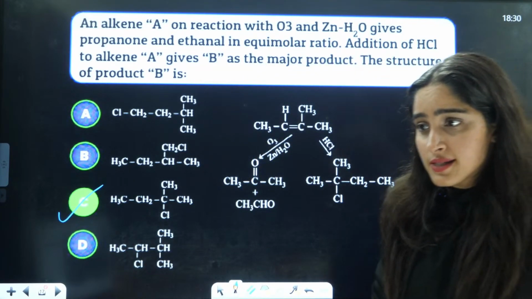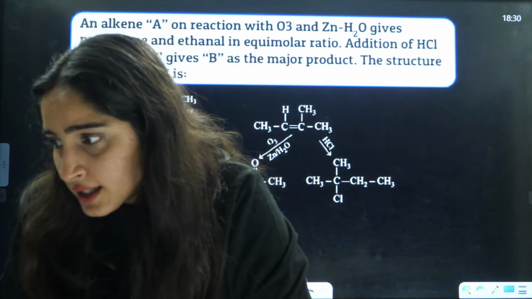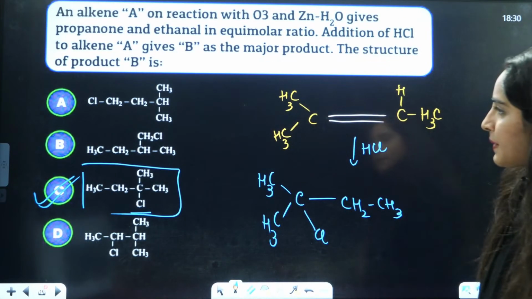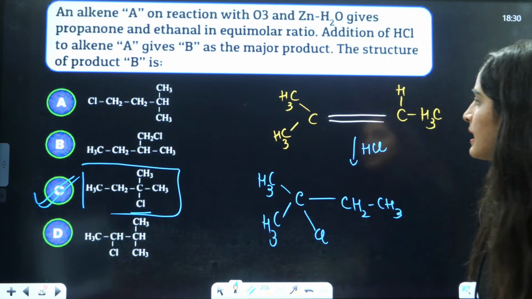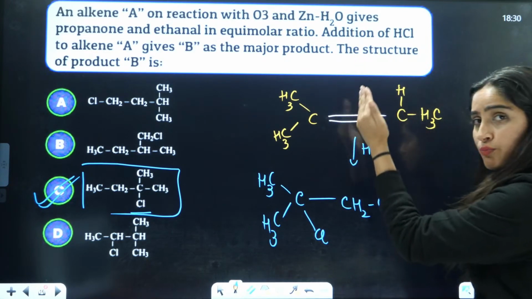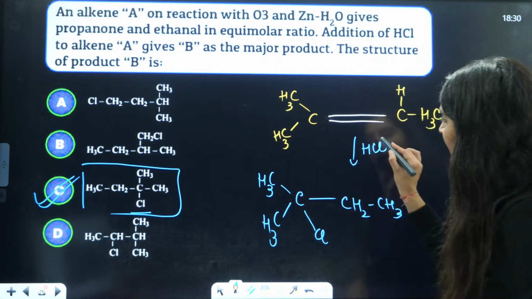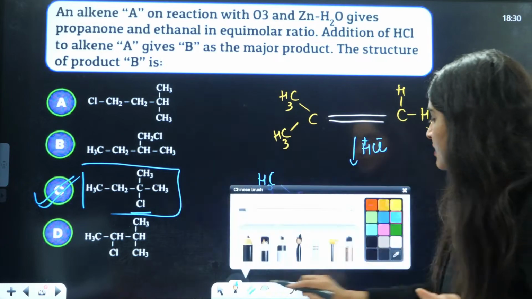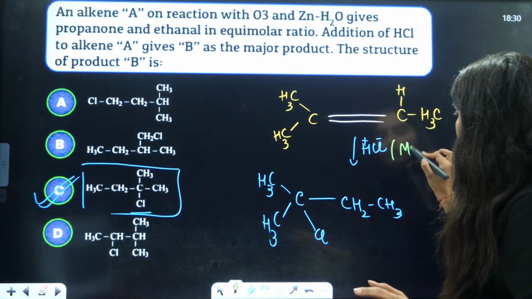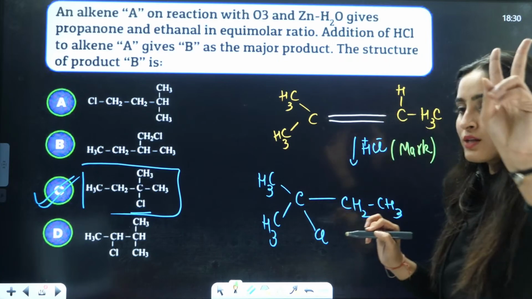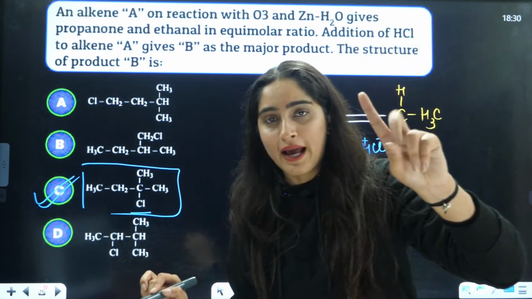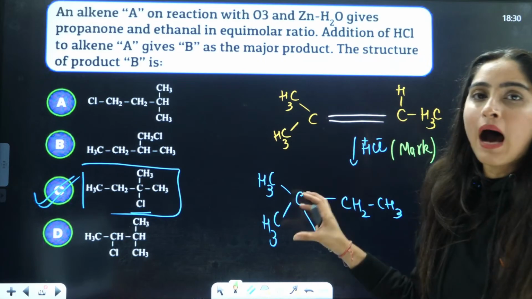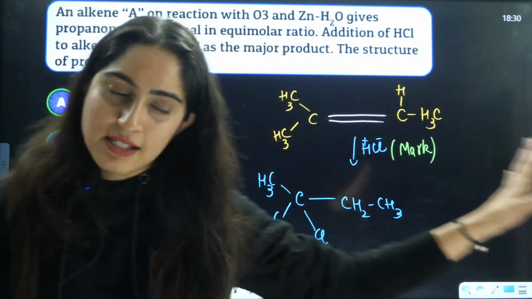Got it, everyone? Let me see how many of you have answered C. Nobody. Why have you guys not answered C? Why did you answer B? This is the double bond, right? It is going to break the pi bond and the negative part is going to the carbon with less number of hydrogens. That means Markovnikov rule will be followed here. Two very important concepts we are applying here. First is ozonolysis. Second is Markovnikov addition, right?